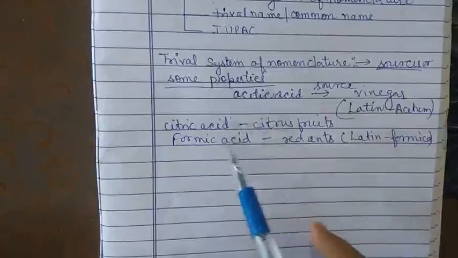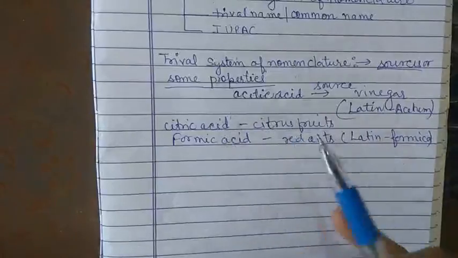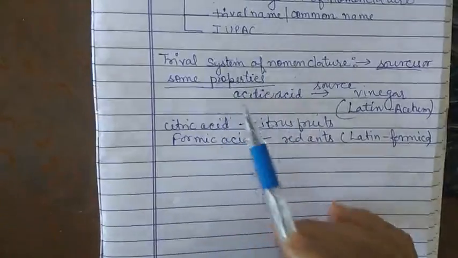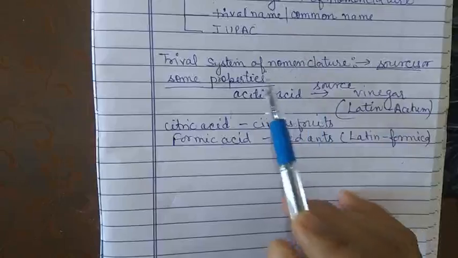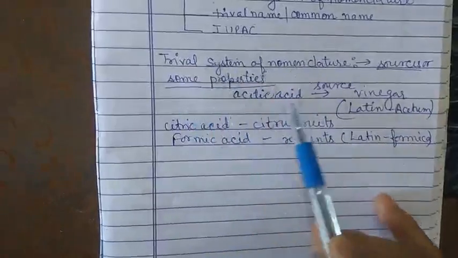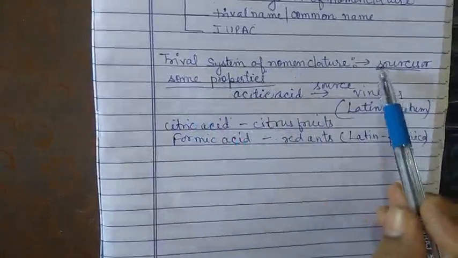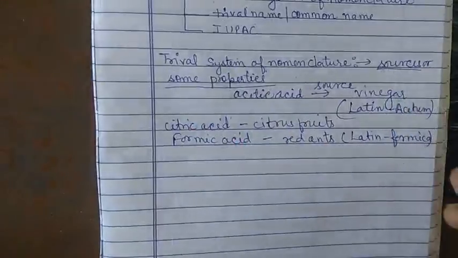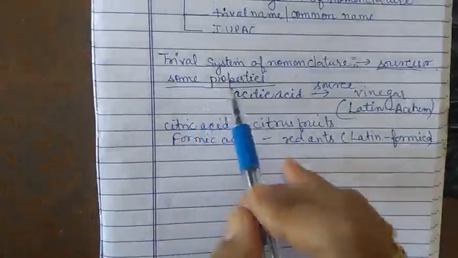So this is the way we give a trivial name to any organic compound, because the basic clue behind it is the source or some property.